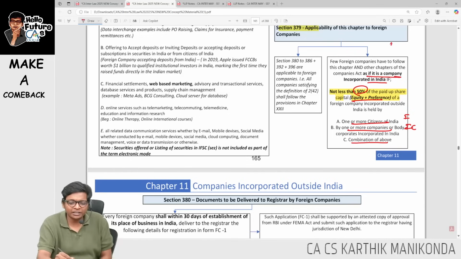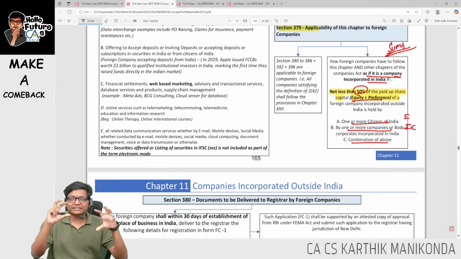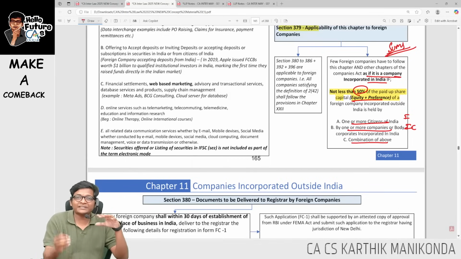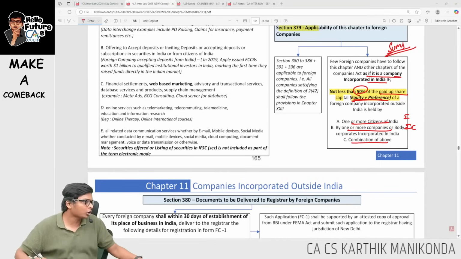In this, very important, we have sums also over here. They will give you sums over here, equity and preference numbers given. You have to compute if 50% is coming. Be very careful here to include both equity and preference. Paid up share capital only, paid up. Remove all the calls. Okay.